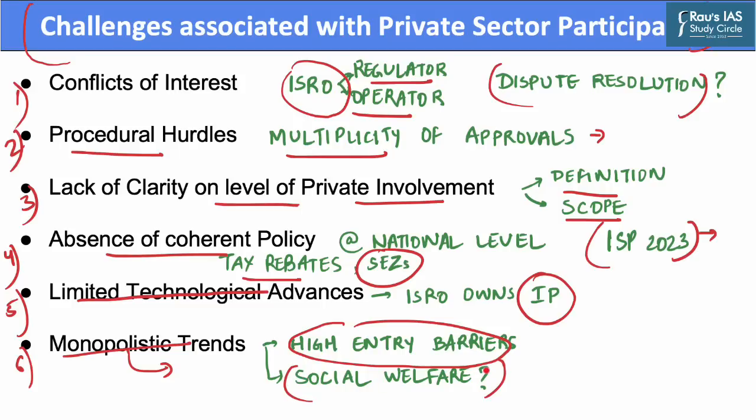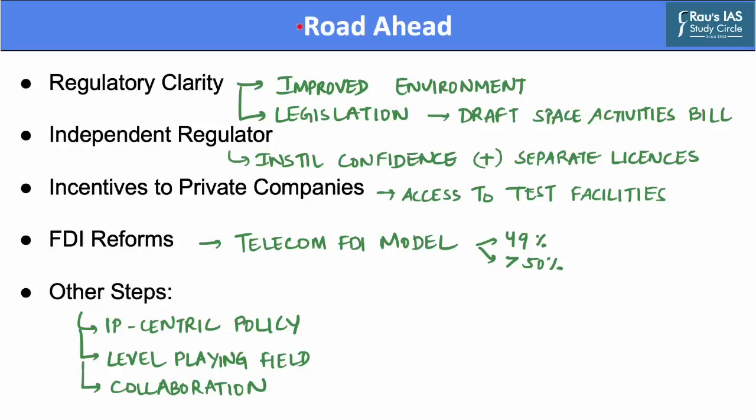Also, social welfare may take a back seat. The space program by ISRO has always worked on applications like remote sensing, tracking of land use, and resource mapping, which are meant to enhance social welfare. However, private companies have a more profitable interest than developing solutions that cater to the immediate socio-economic demands of the country. Now, let us explore what is the way forward to encourage the participation of private sector parties.